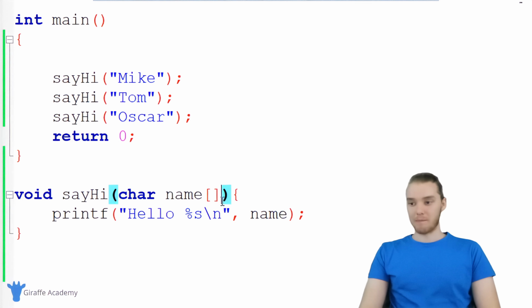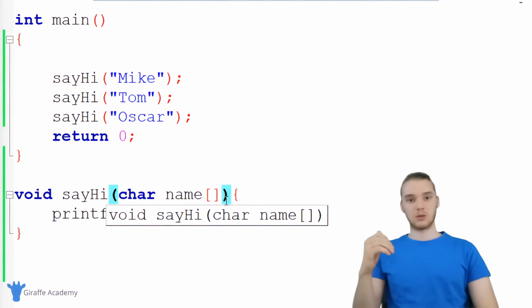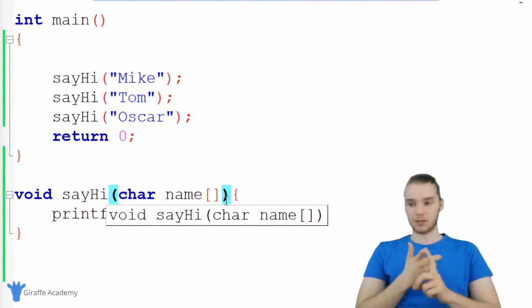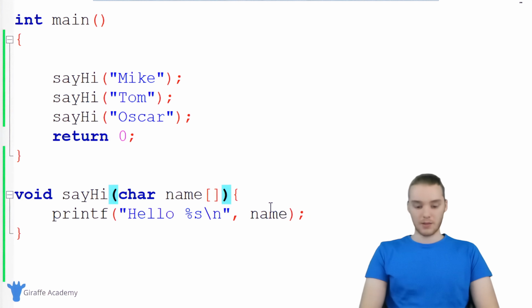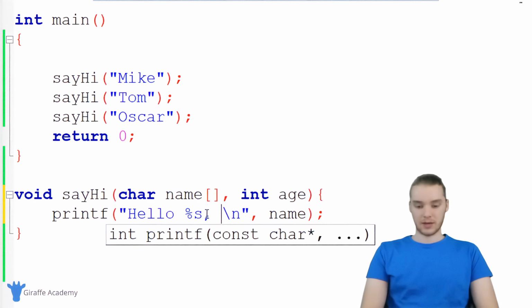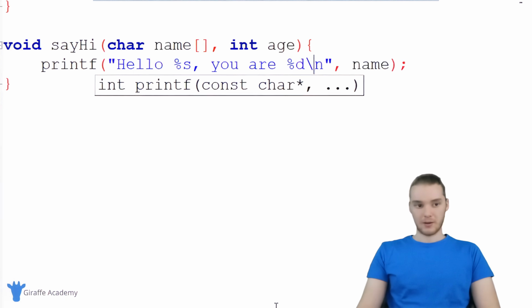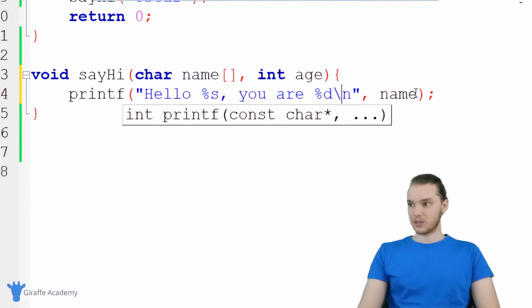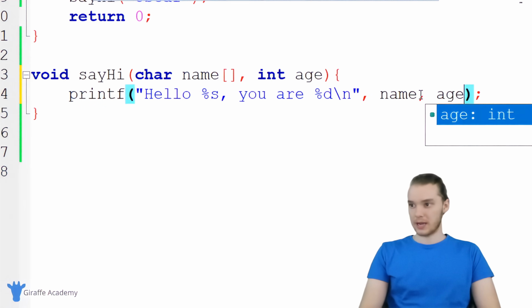You can also specify multiple parameters. So let's say in addition to accepting the name as a parameter, we also accepted their age. So I could say char name, and then down here I can specify int age. Now we're saying that this is going to take an age as well. So I could say hello, and then you are, and we'll say the age. So now, in addition to just saying name, we can also say age.